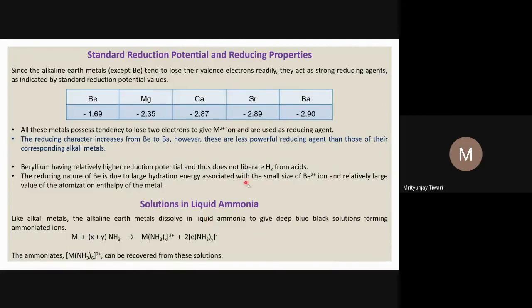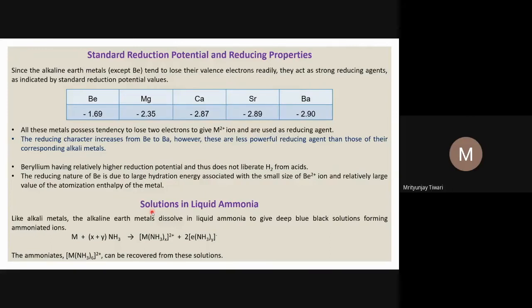Now the solution of alkaline earth metals in liquid ammonia. As we see in the case of alkali metals, alkaline earth metals also react with liquid ammonia. The alkali metals readily react with ammonia to form ammoniated cations and ammoniated electrons. These ammoniated electrons are paramagnetic, and so they show a reducing property.